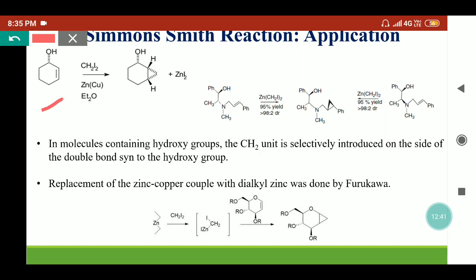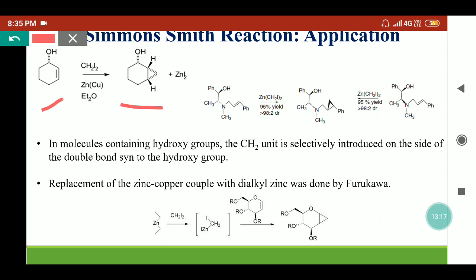When the Simmons-Smith reagent comes, it will provide the cyclopropane derivative, though it always tries to form a bond which is sterically favored. That means it should be sterically approachable. But due to the presence of the OH group, the zinc will form a chelation with the OH moiety. So it will provide the bond which is on the same side as the OH. So here OH is present at the dash side, so the cyclopropane derivative will also form at the dash side.